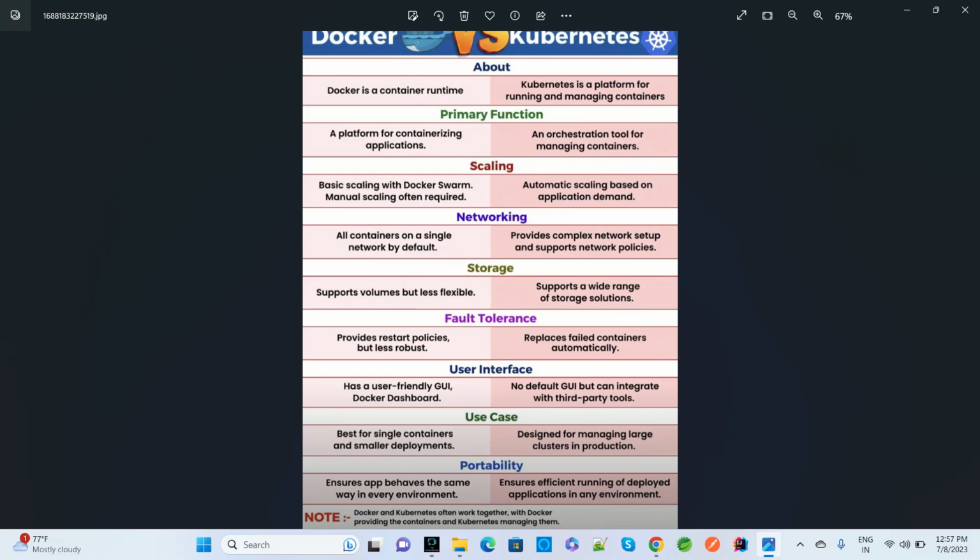Because you have already seen multiple differences about primary function, scaling, networking, storage, fault tolerance, user interface, use case and portability, if you compare all these, Kubernetes is used for managing containers, and Docker is used to create a Docker container or any containers for the microservices. So this is the basic difference between Docker and Kubernetes. If you tell an interviewer this much in your answers, then they will know you are good in this field.